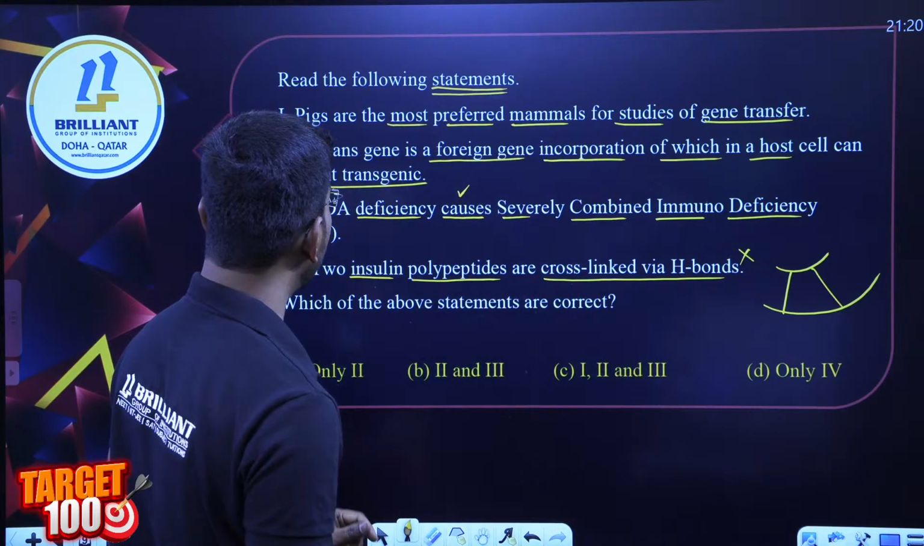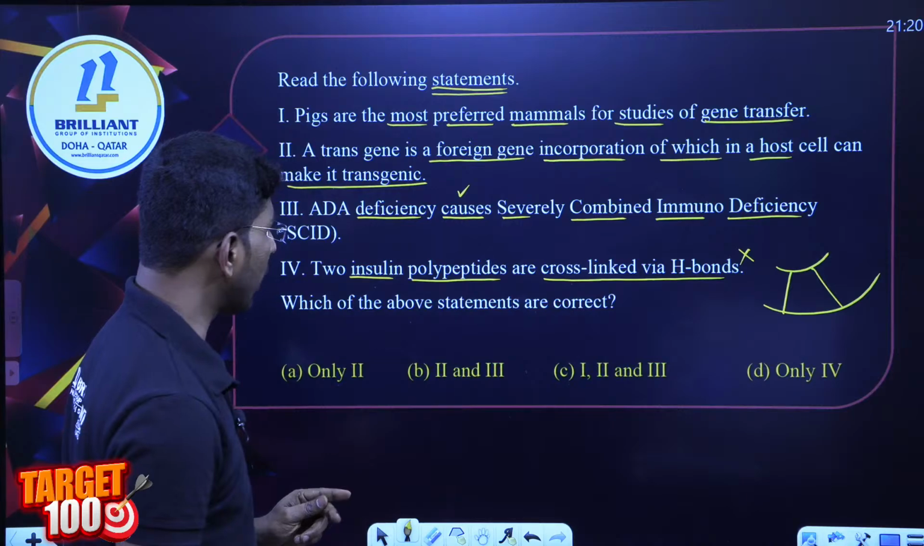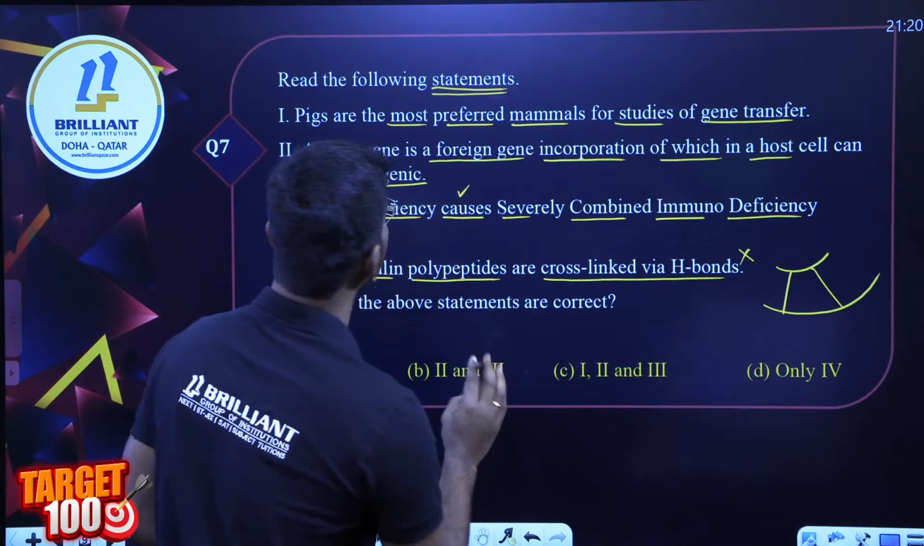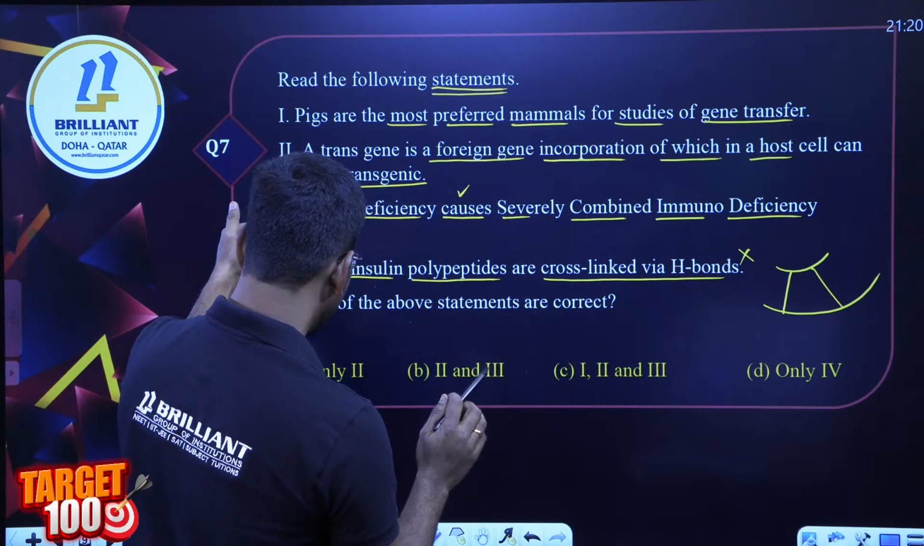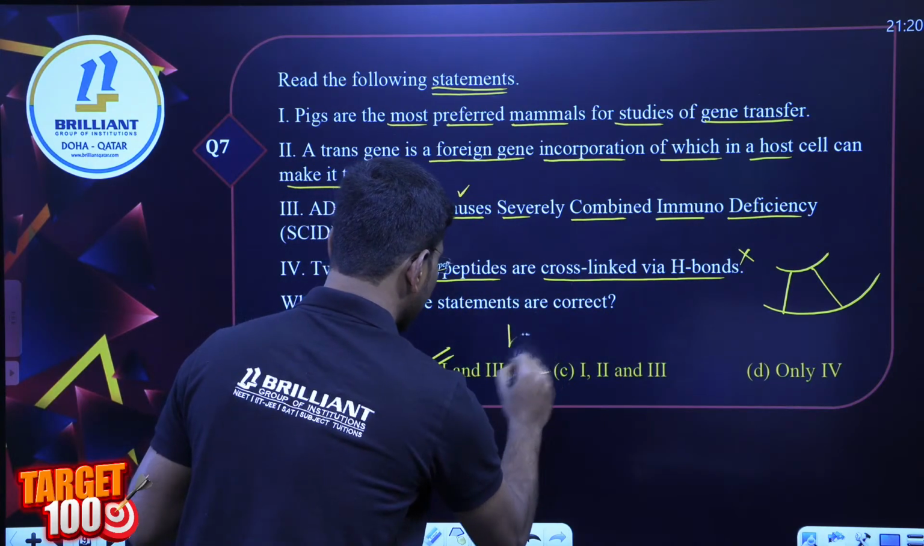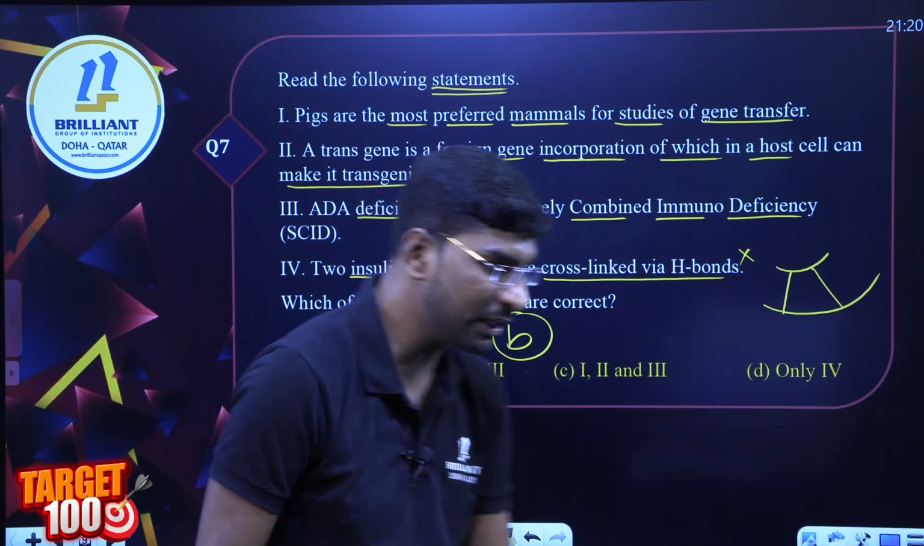So how many are correct? Tell me now. How many are correct? Shall I go for 1, 2, 3 or 2 and 3? So where is the 2 and 3? 2 and 3, option B. Am I correct? Till here everything clear?